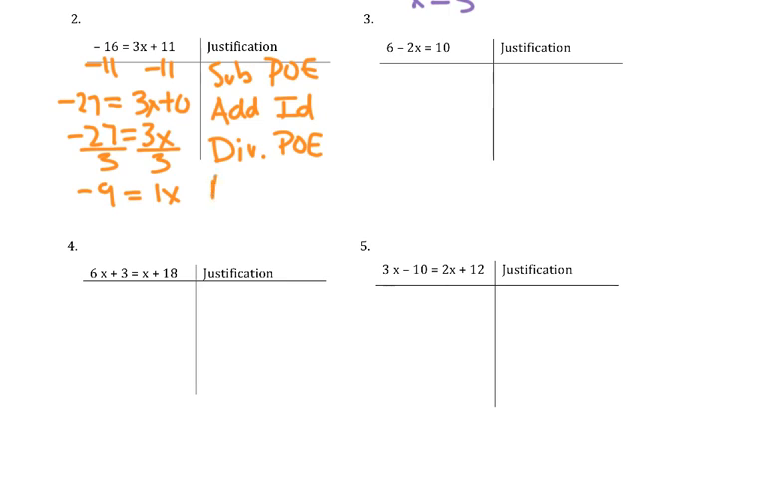Then that multiplicative identity property of 1 allows me to drop the 1, and I get negative 9 equals x. Now, if I really wanted to, I could also use that symmetric property of equality and make it x equals negative 9, but I don't have to do that. Because that property of equality exists, I know that negative 9 equals x is the same thing. And that gets me the result I need. Okay, number 3.